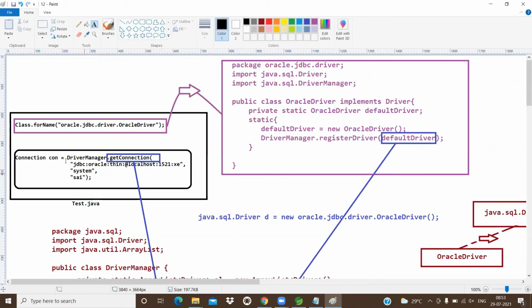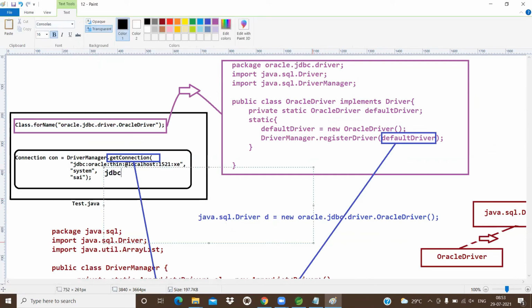Now you are passing a different URL: jdbc colon mysql colon at the rate of localhost 3306, then some database name like RAM.